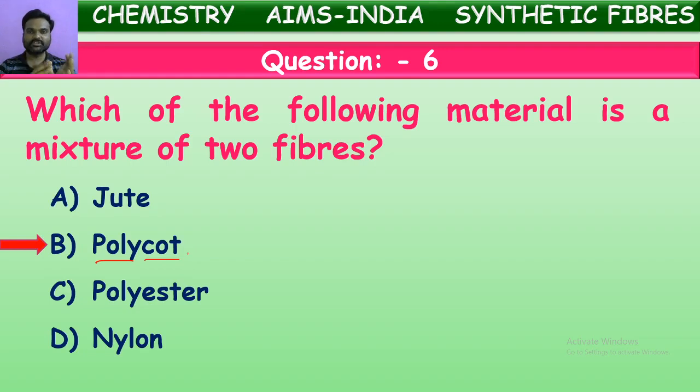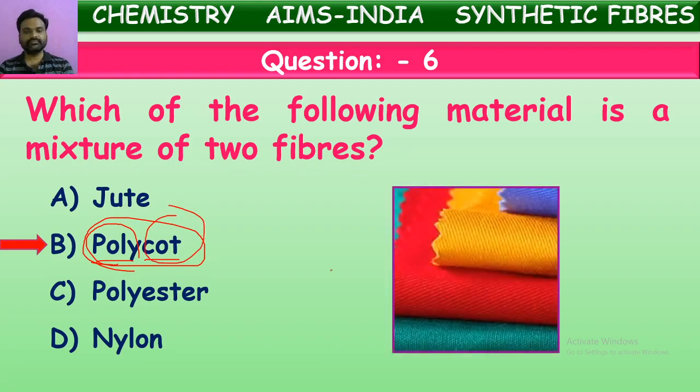If polyester is mixed with wool, then the blended fiber obtained is called polywool. Here they told polycot. This represents the blended fiber obtained from polyester and cotton. Say there is a fiber of polycot. This is a cloth made up of polycot, blended fiber. Good. Next one.